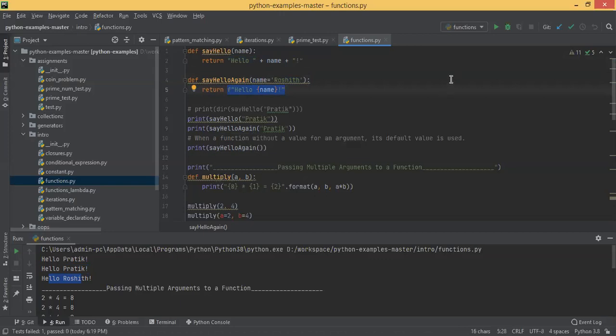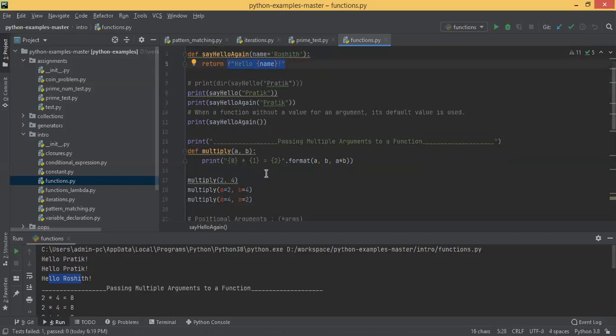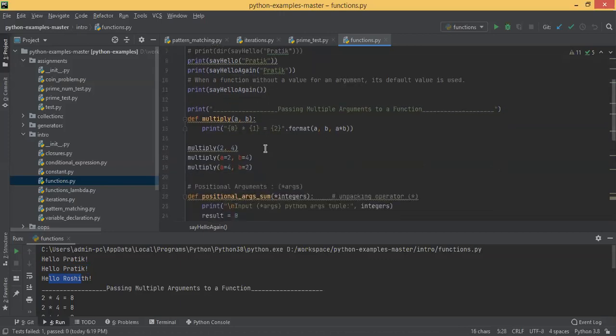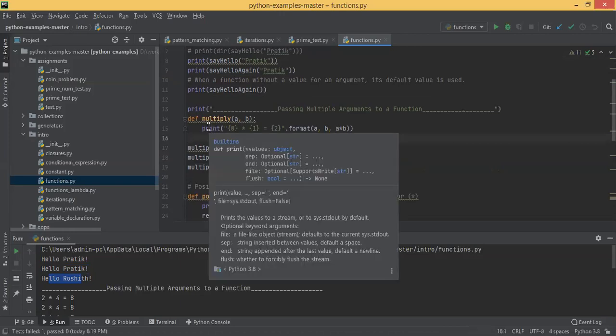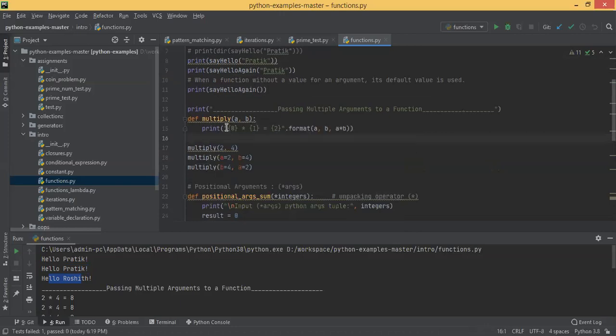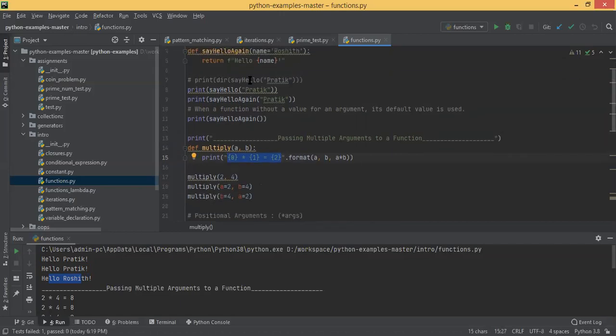The next thing we can see here is that we have defined another function called multiply, which takes two parameters. Inside this function, we are not returning any value. Rather, we have written this text, this string. In the earlier approach you saw we used f within double quotes in the string with placeholders.